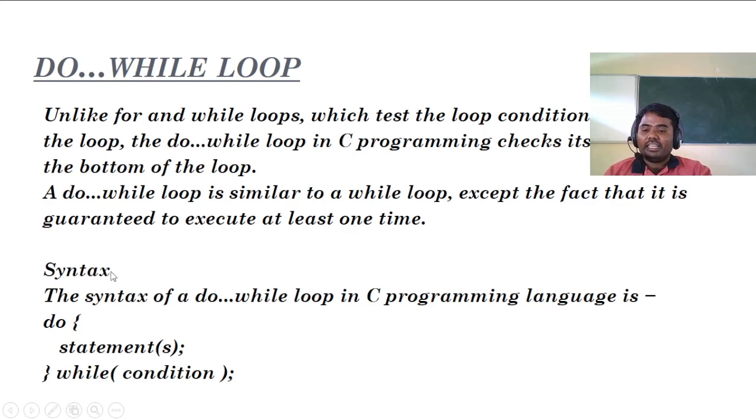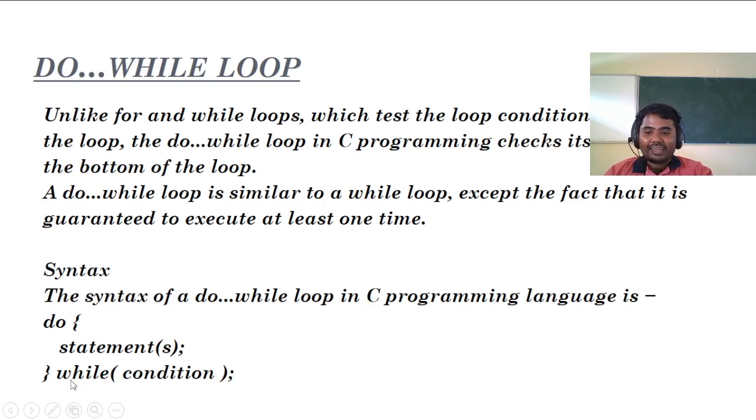So the order is initialization, execution of the statement, increment or decrement, then the condition is checked. In the case of a while loop, first initialization happens, then the condition is checked, then the statement is executed, then increment or decrement happens. But in the case of a do while loop, first initialization is the same as the while loop, but here the condition will be checked at the end.